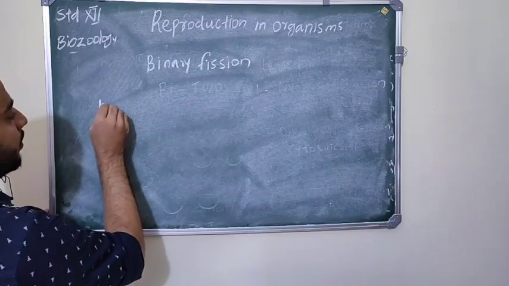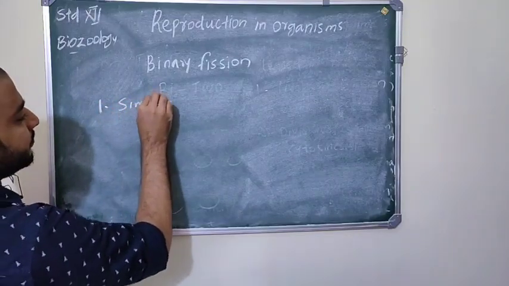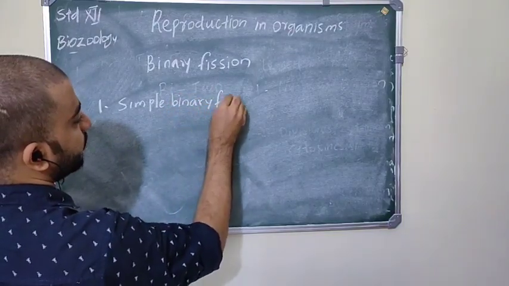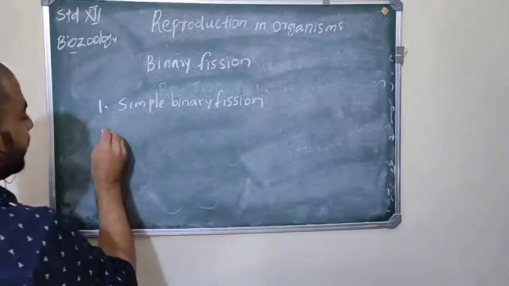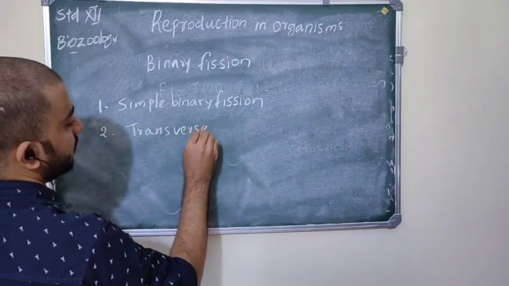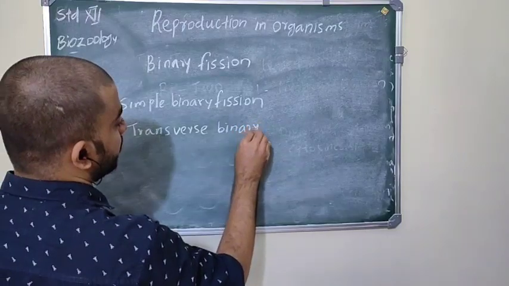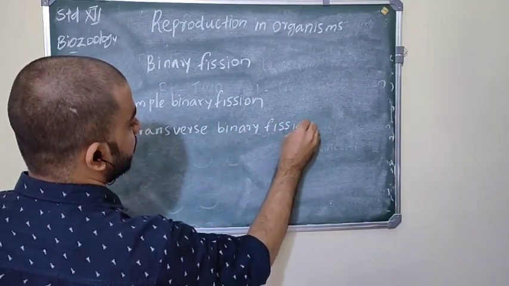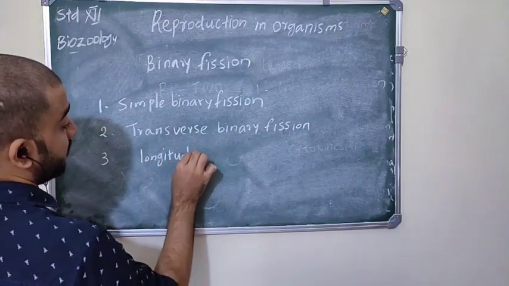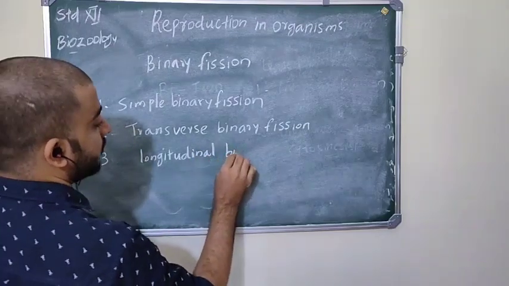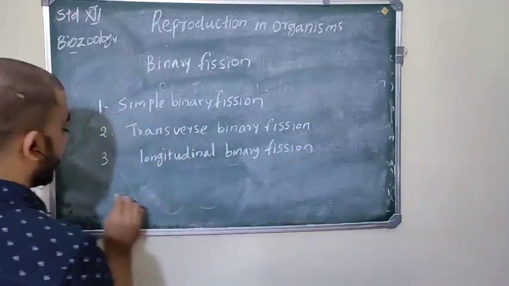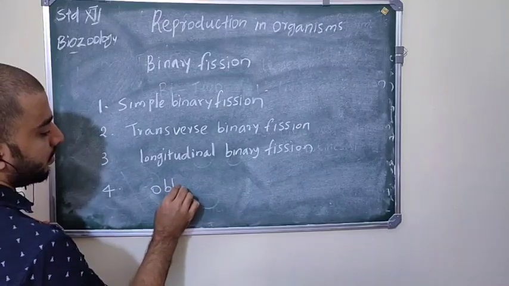For example, simple binary fission, then transverse binary fission, then the third one, longitudinal binary fission, and the last one, oblique binary fission.